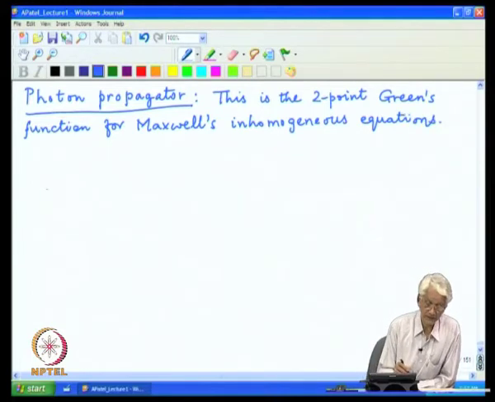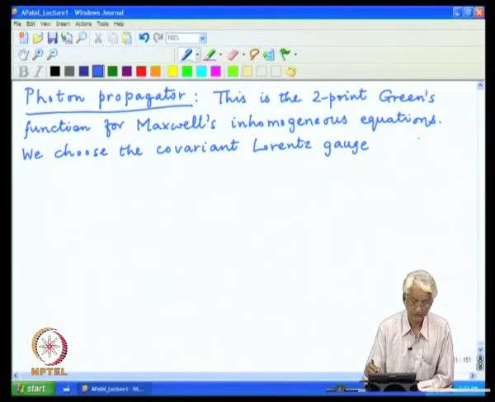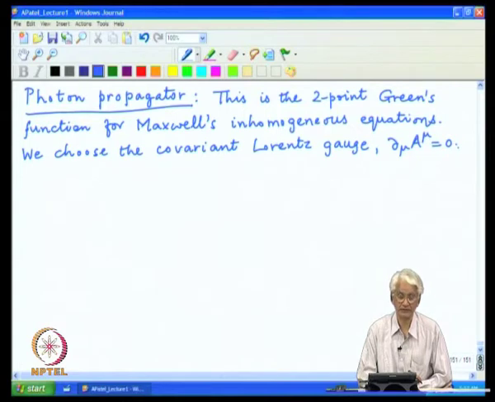We will work in the covariant Lorentz gauge, where the vector potential satisfies the condition that d mu A mu equal to 0.